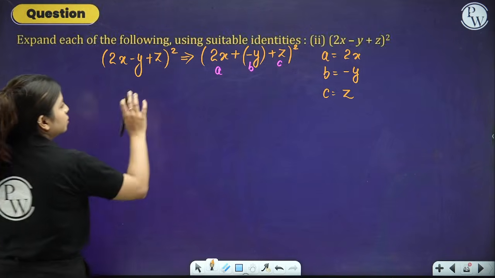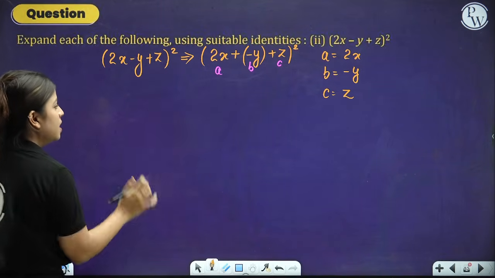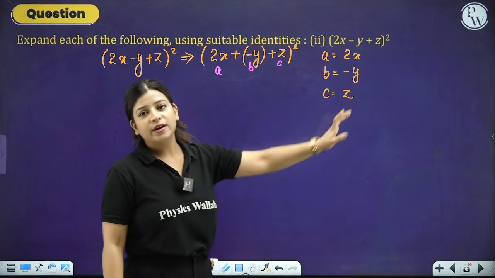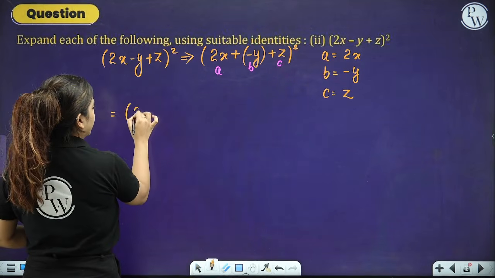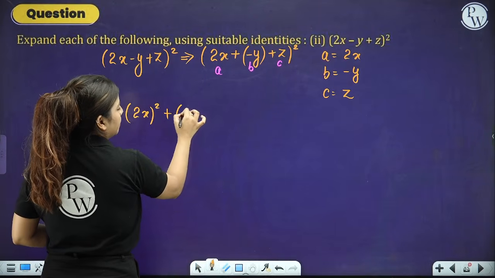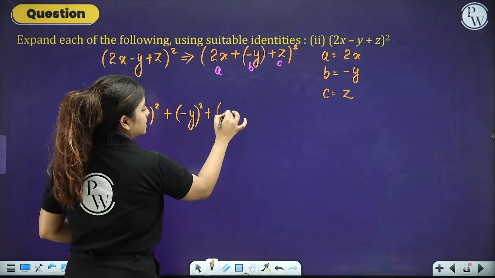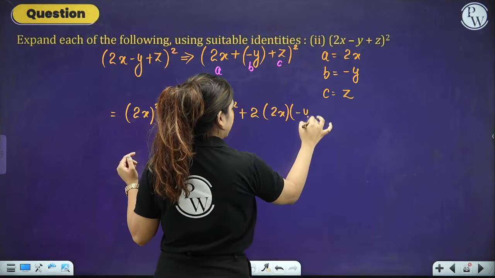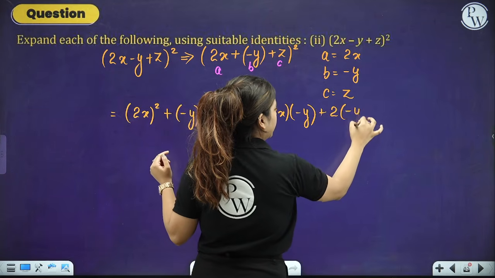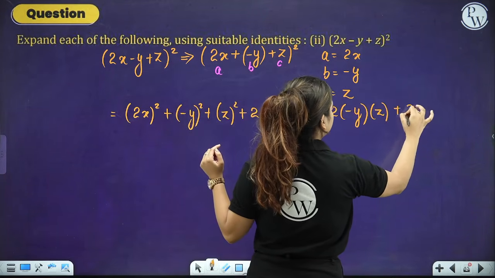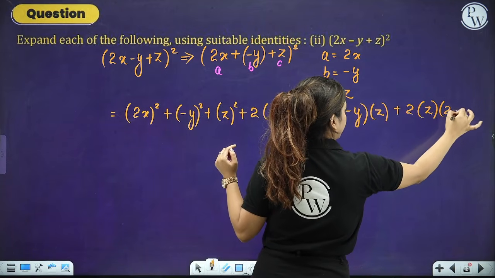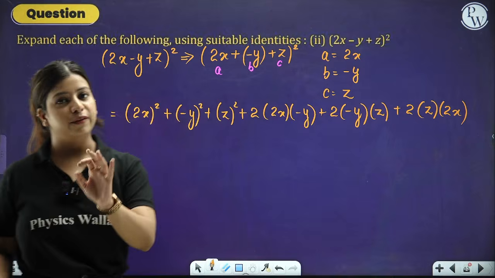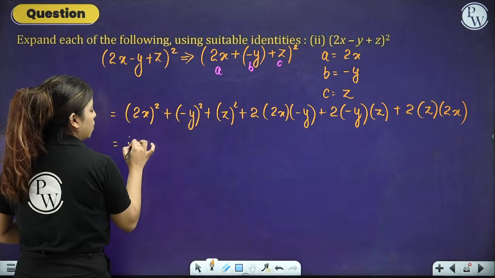Now let's see. So (2x plus minus y plus z) whole square. Now again the same identity, (a plus b plus c) whole square. It is just that your b is now negative y. So it becomes a square plus b square plus c square plus 2 into a into b plus 2 into b into c plus 2 into c into a. That's it. Wherever there is b in the expression, you just have to write down negative of y. So 2x square becomes what? 4x square.